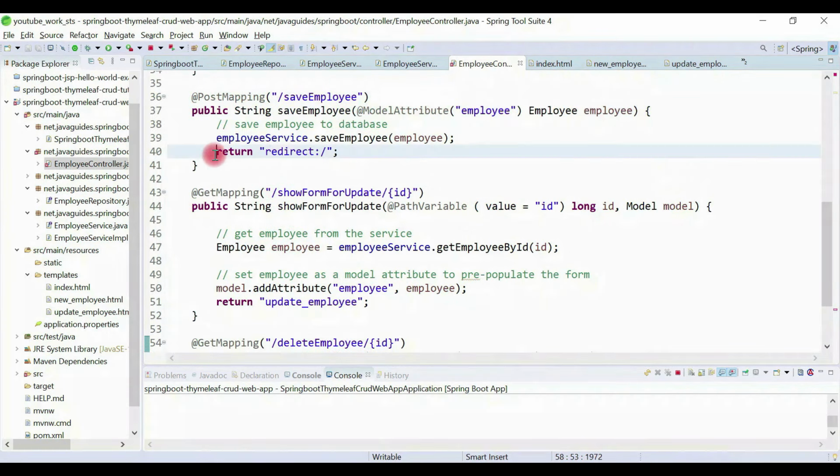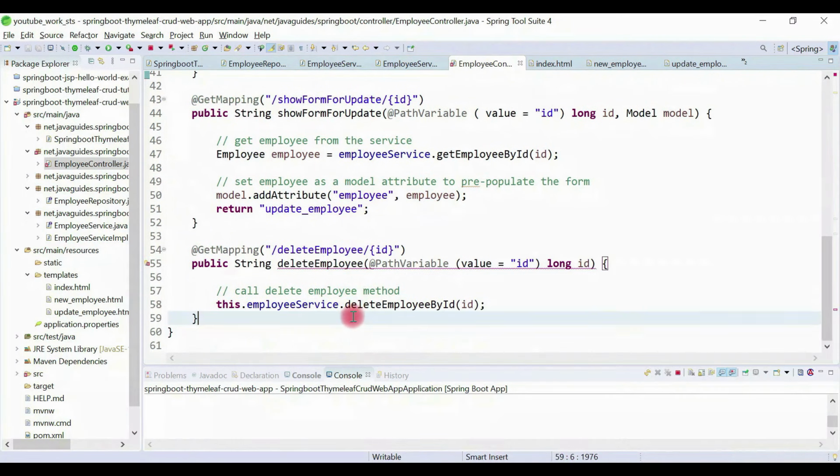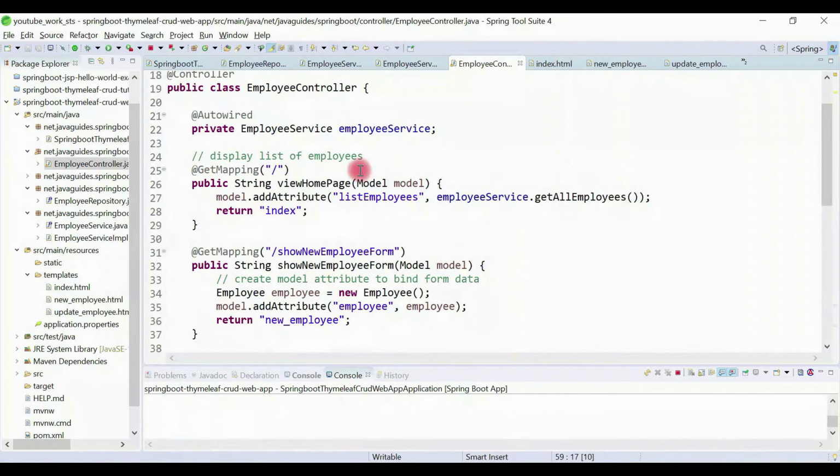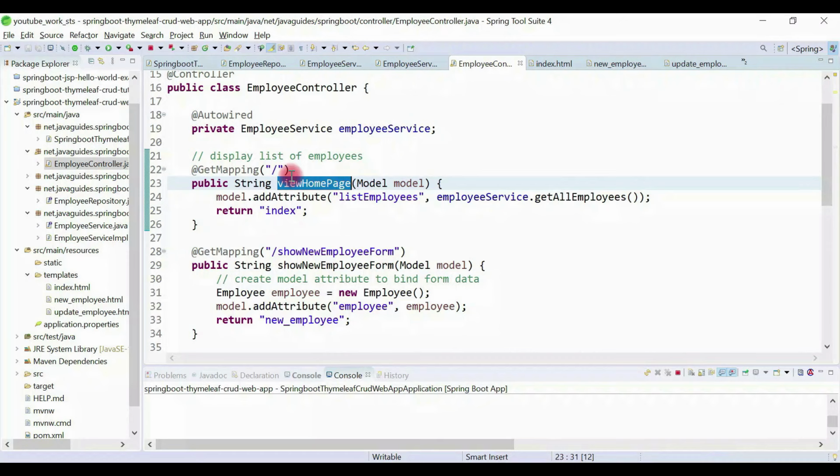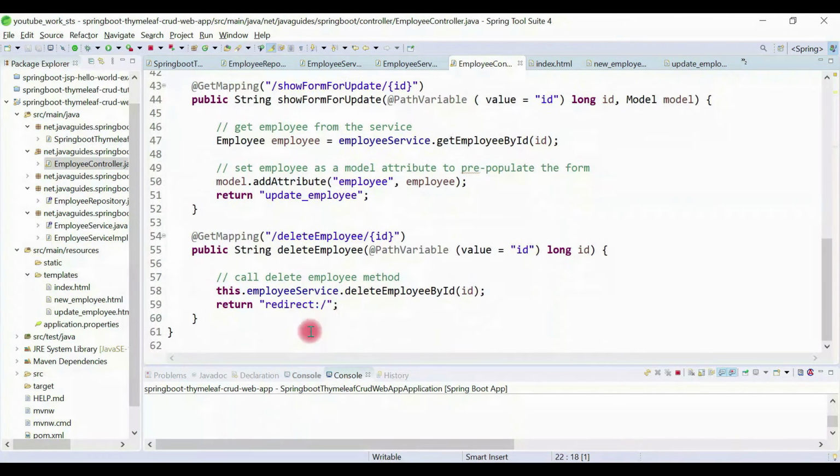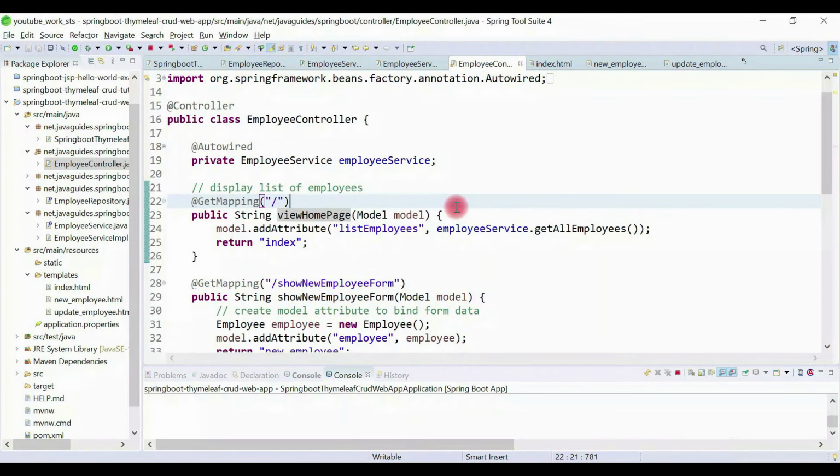So I'll simply redirect to the home page. The home page basically contains the list of employees. So this will redirect to the viewHomePage method. Look at the URL here, slash, and we are redirecting to the slash, that is the home page. Alright, so these are the simple steps.